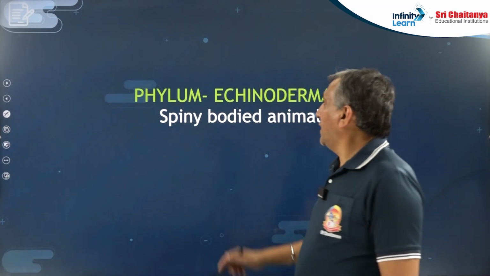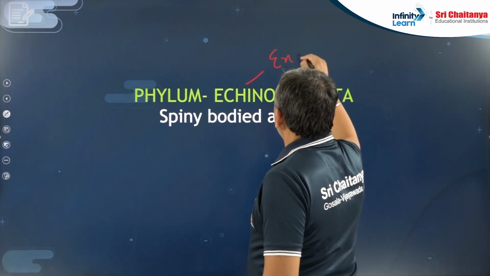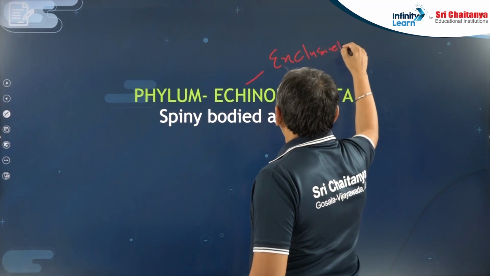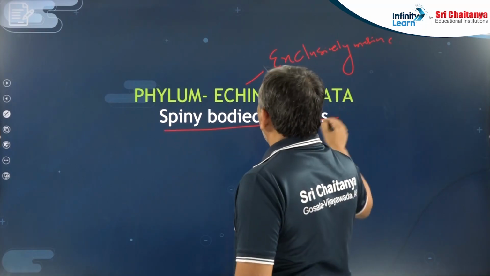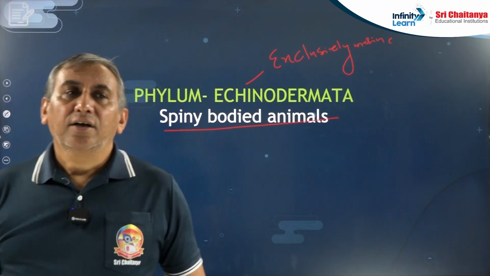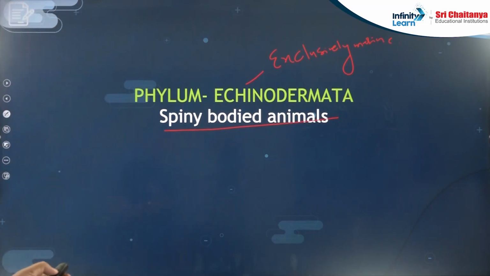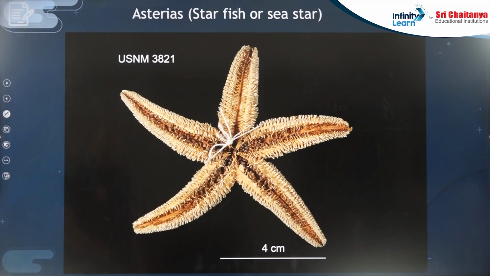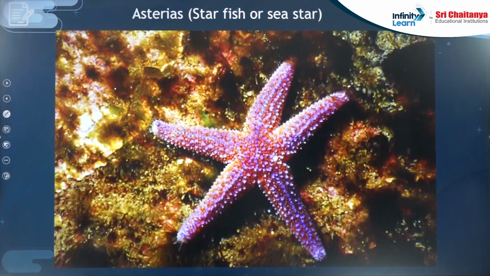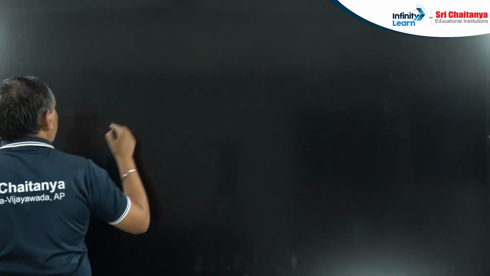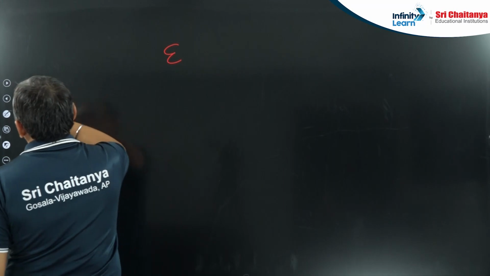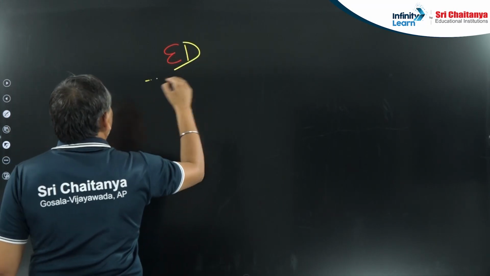After it, there is another phylum that is again exclusively marine, the Echinodermata. They are the spiny bodied animals. See, Arthropoda, jointed appendages. Mollusca, soft bodied animals. Then Echinodermata, spiny bodied animals. You have to remember the first example, Asterias, starfish. Very important, one point you have to remember about the symmetry.